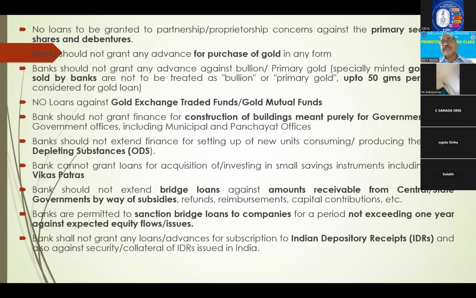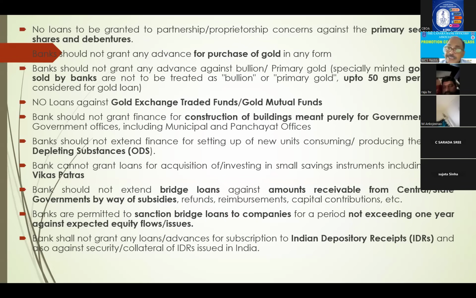Next, no loans against primary security of shares. As I told you, other than individuals, there is no question. Partnership, proprietorship, companies, against primary security no, but you can keep it as collateral security. Right? For purchase of gold, no loans, but while financing, up to 50 grams sold by banks you can consider as security. Next, gold exchange traded funds. These are in the commodity market, they are traded. So against those funds, no. Against gold mutual funds also, no loans.